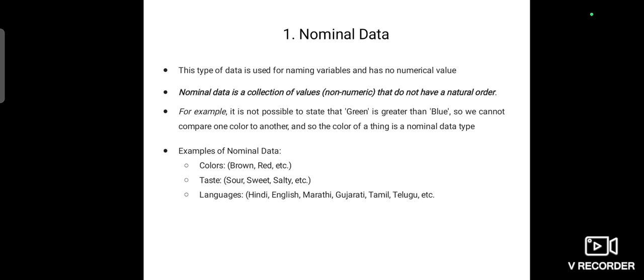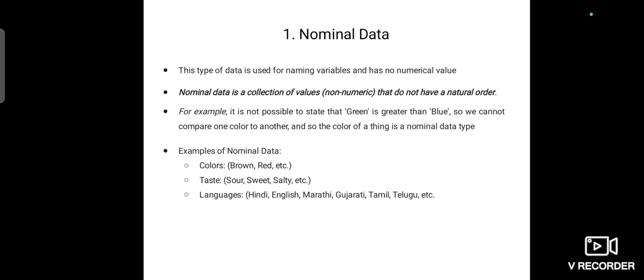We have some limitations of nominal data. No quantitative analysis: nominal data cannot be used for mathematical operations like addition or subtraction because we are not able to apply any numerical values here. Limited information: it only provides information about the presence or absence of an attribute. We are not able to apply any values. No order: it does not provide any order or ranking.